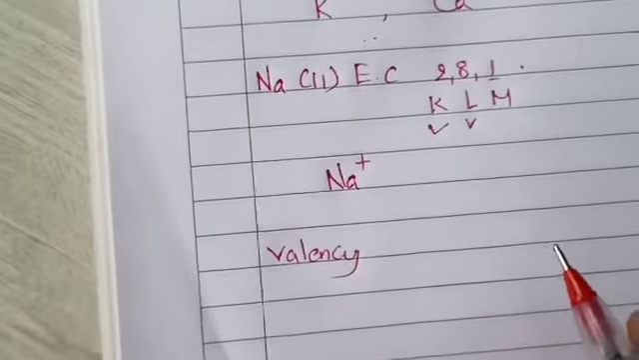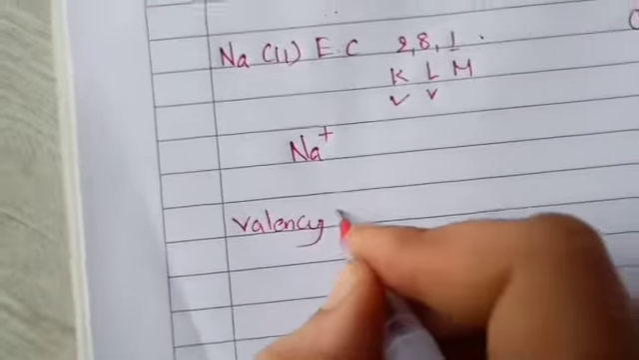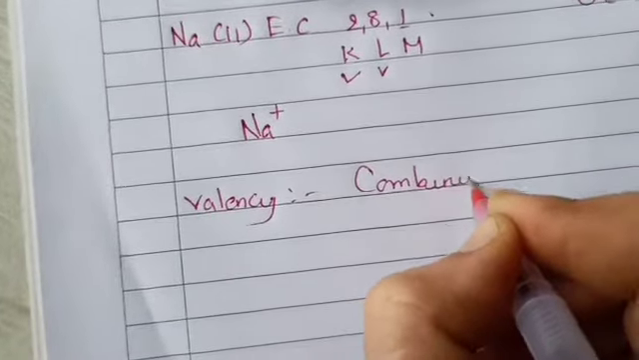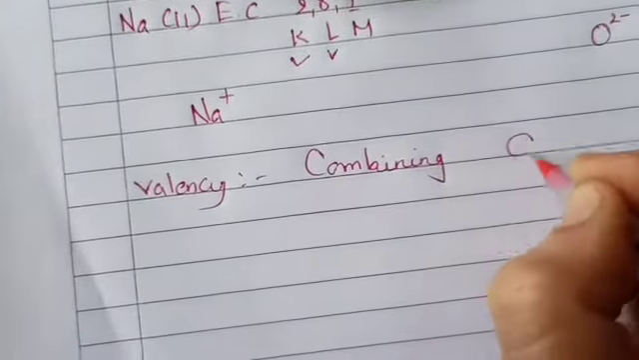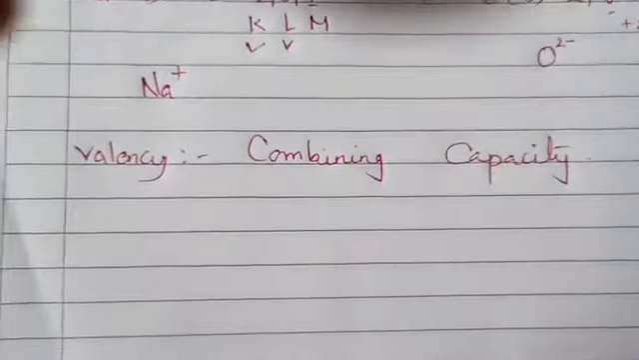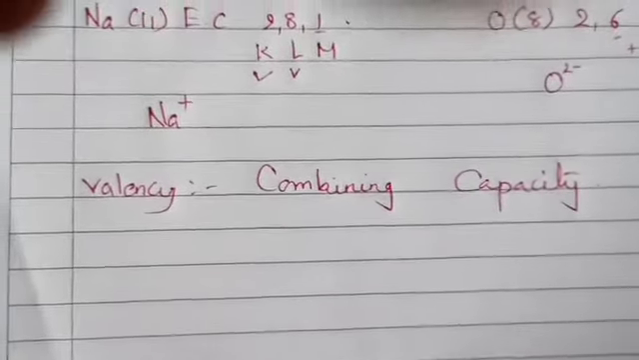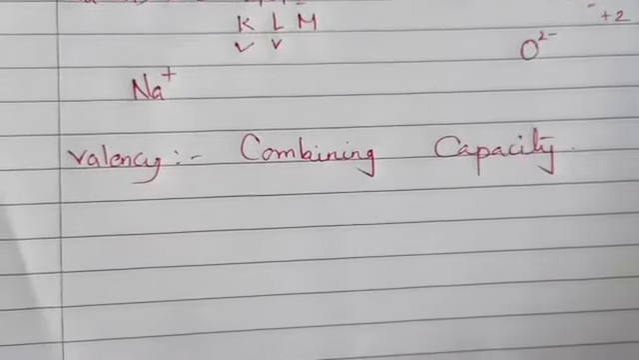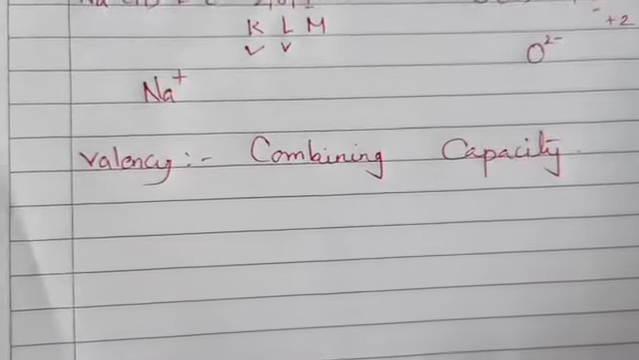What is valency? Valency क्या होती है? Valency is combining capacity. Valency is nothing but combining capacity. So dear student, for this first of all you need to know what is the valency of your substance.